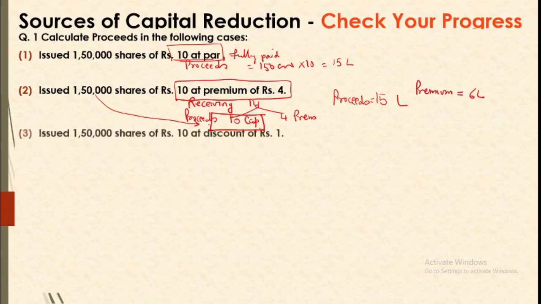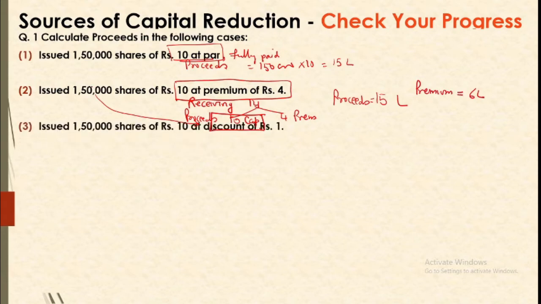Let us take another example. Now you are issuing a share of 10 rupees at 1 rupee discount. So how much amount are you receiving? You are receiving 1 rupee less, that means you are receiving 9 rupees. So money received is 9 only. Against capital of 10 rupees, you are getting 9. So your proceeds are going to be 1,50,000 shares at the rate of 9 rupees.